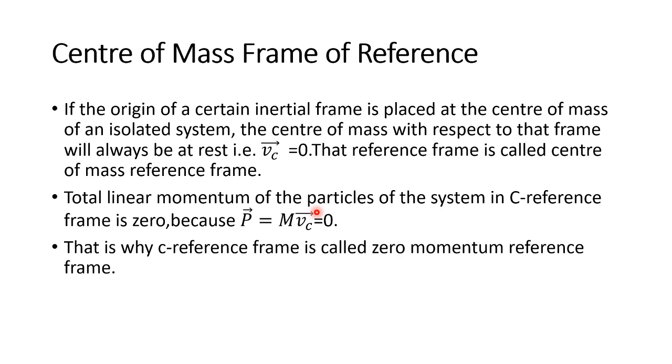What is this? If the origin of a certain inertial frame is placed at the center of mass of an isolated system, the center of mass with respect to that frame will always be at rest, means Vc equals to 0. That reference frame is called center of mass reference frame. And also total linear momentum of the particles of the system in C reference frame is 0 because P equals to mVc and we know Vc equals to 0, so P is equals to 0. Why this frame is called zero momentum reference frame.